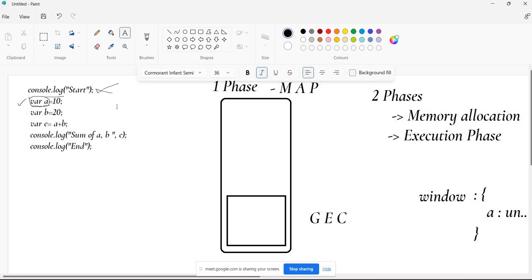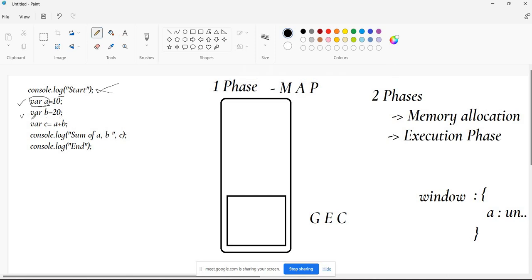The second line is also done in the first phase. It doesn't bother whether you're giving 10 or 20 or 1 lakh or a string. Doesn't matter for JavaScript. In the first phase, it will just allocate the memory, whether in the stack or heap, and create a property in the window object. What is the value of that a? Undefined. Then it will go to the third line.